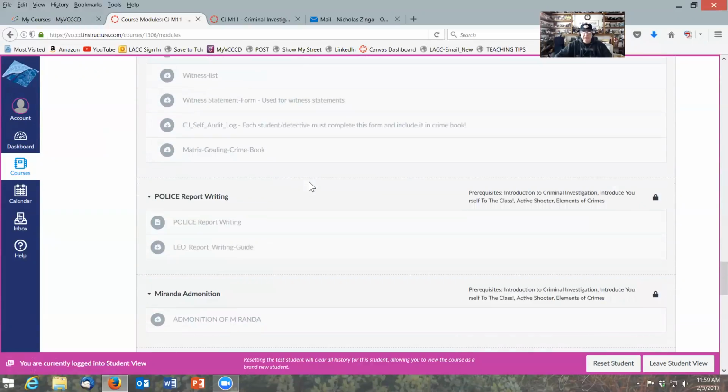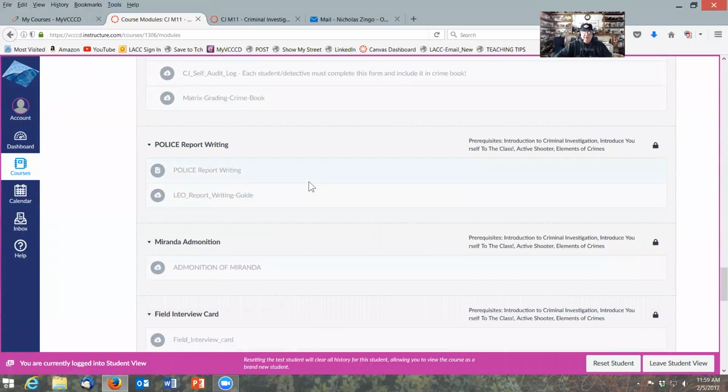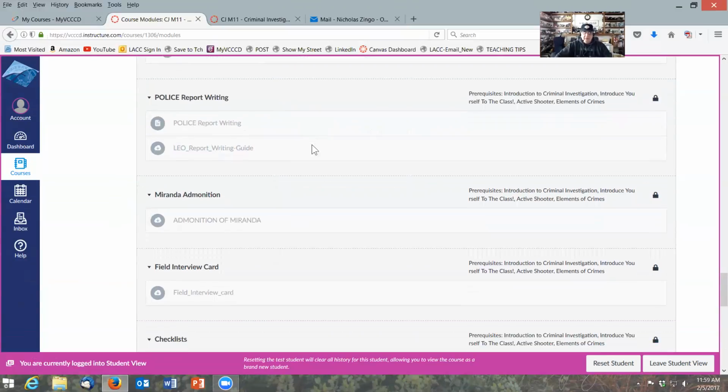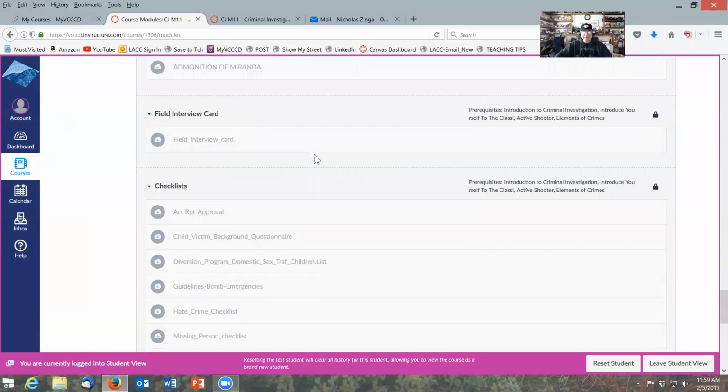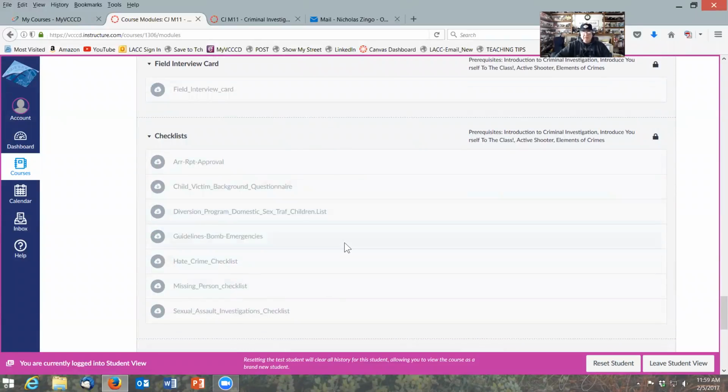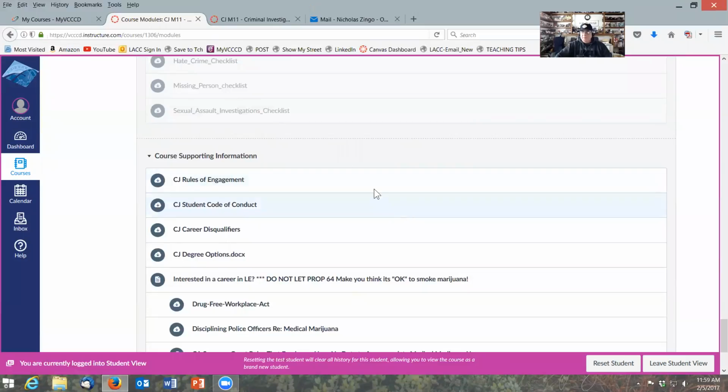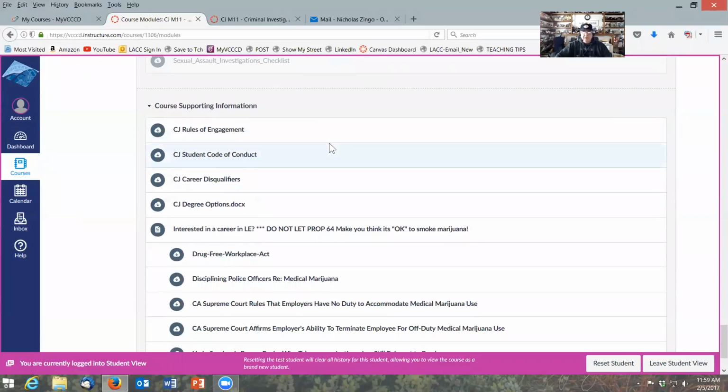And as you scroll further down, again, some of this you're just going to have to do on your own. There will be a report writing manual that we will subscribe to. This is the same report writing manual that Professor Mike Sayre uses in his report writing class for those of you that have either taken him or are taking him or will take him. So far, he's the only one that teaches report writing at Moorpark College and does a darn good job of it as well. Miranda, field interview, and various checklists for you to review. And down below is what we call course supporting information, which you can look at again on your own.